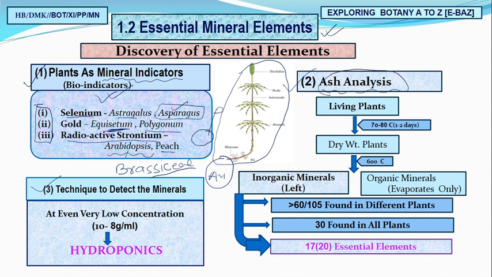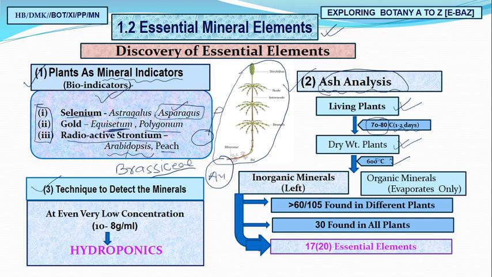What did they do in ash analysis? Yes, come step by step. First they took living plants, and for 1 or 2 days they treated them at 70 to 80 degrees centigrade. Later on, the dried plant was treated at 600 degrees centigrade temperature.